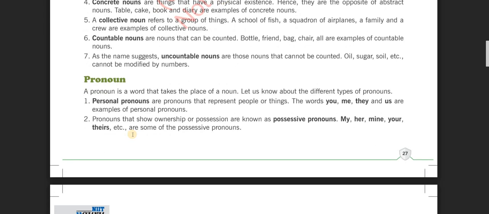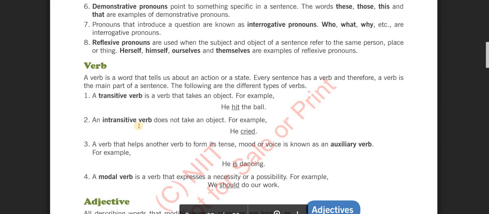Then pronoun. A pronoun is a word that takes the place of a noun. What is a pronoun? You, me, they, us, her, mine. All these are pronouns that take the place of a noun. In the absence of the noun, the pronoun takes its place. Next one is verb.